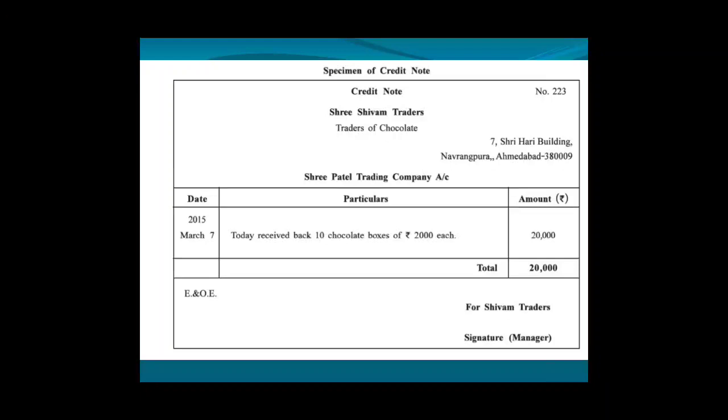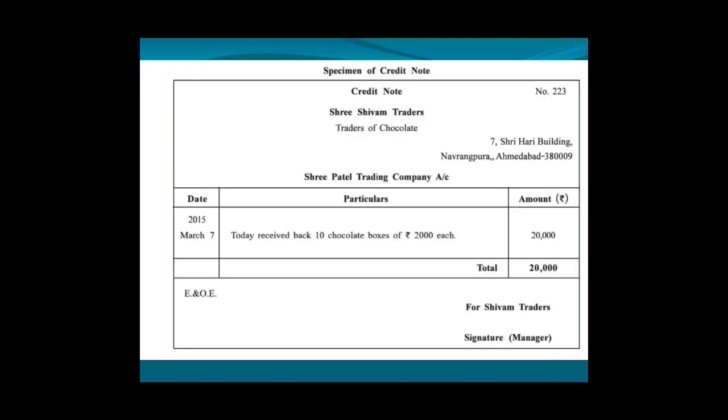What is it about? It is about that we have received goods. We mean Shivam Traders. See how to identify the voucher is prepared by whom? To know who has prepared the voucher, we have to see whose name is first. The first name here is of Shri Shivam Traders. That is, Shivam Traders has prepared this voucher.